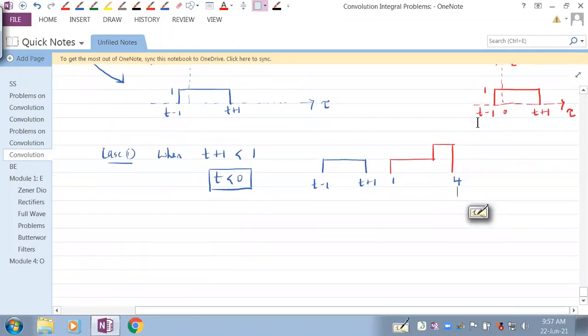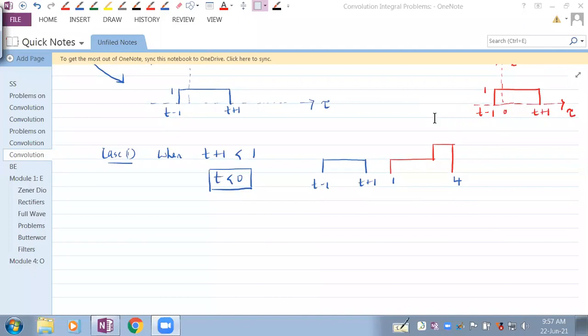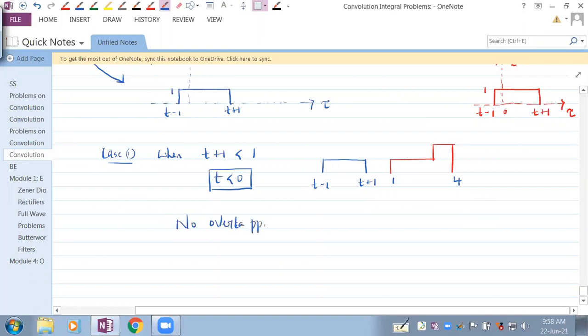So therefore, there is no overlap, no overlapping. Fine. So this implies that our y of t is 0 for t less than 0. That is the first case, the no overlapping case.